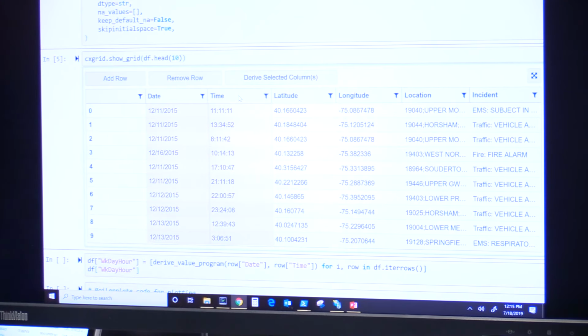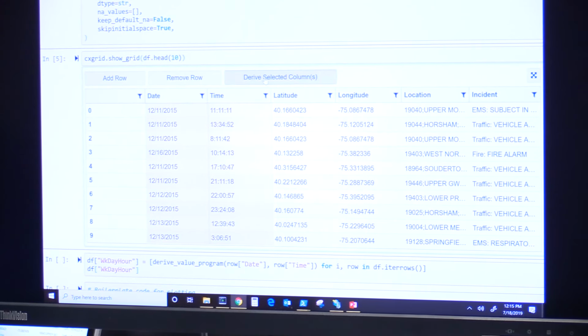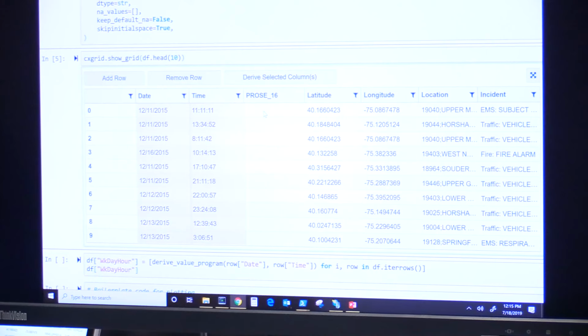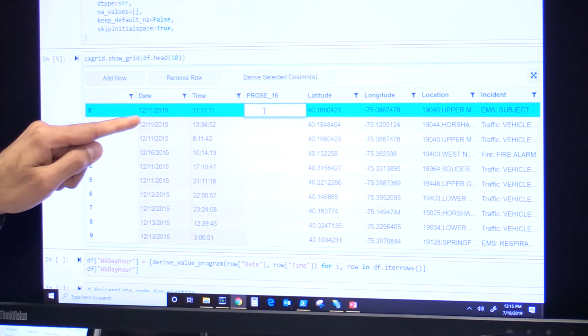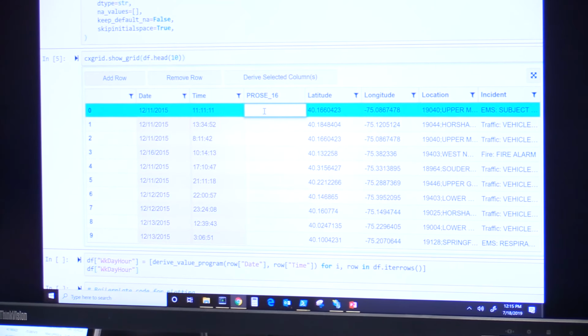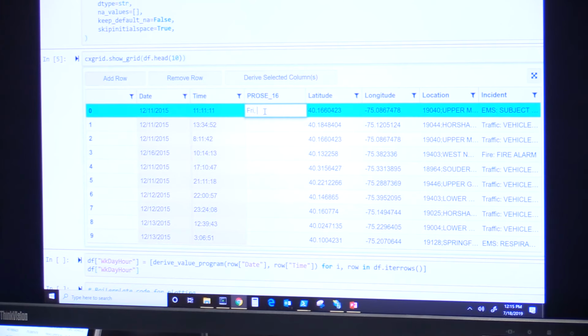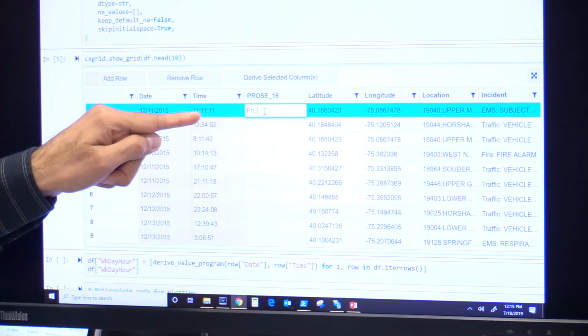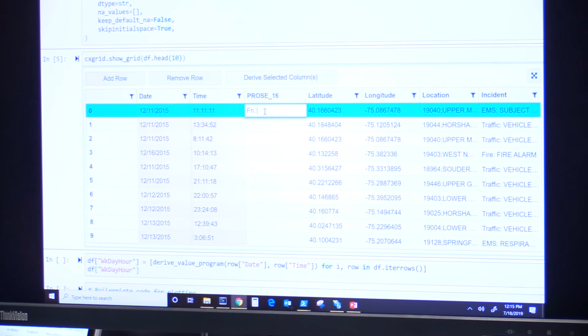To do this analysis, I will need to create a new feature, a new derived column, where I would like to map the date, which is 12/11/2015, into the corresponding weekday, which I know from my calendar is a Friday. I would like to then map this time into a corresponding hour bucket. So let's say a 4-hour bucket, which in this case is going to be 8 to 12 to indicate late